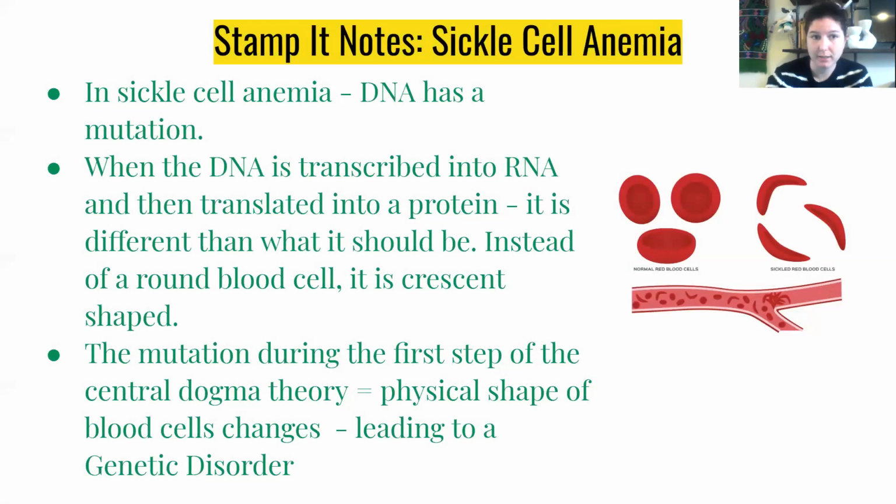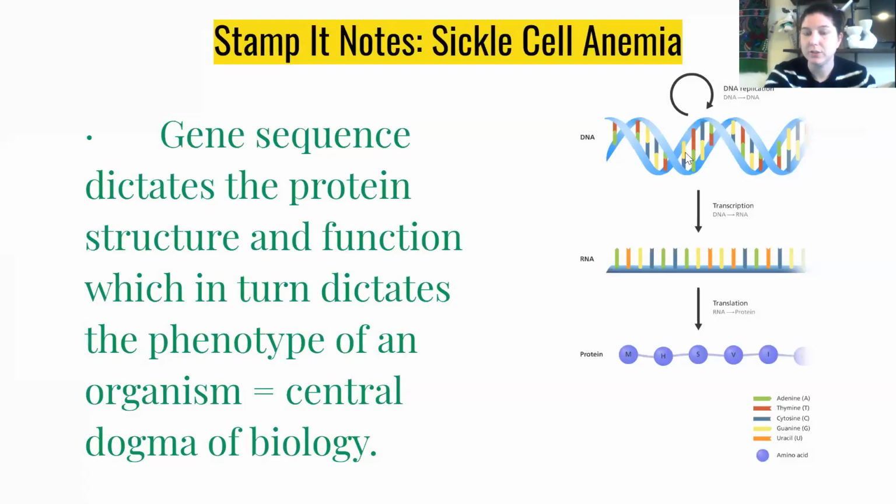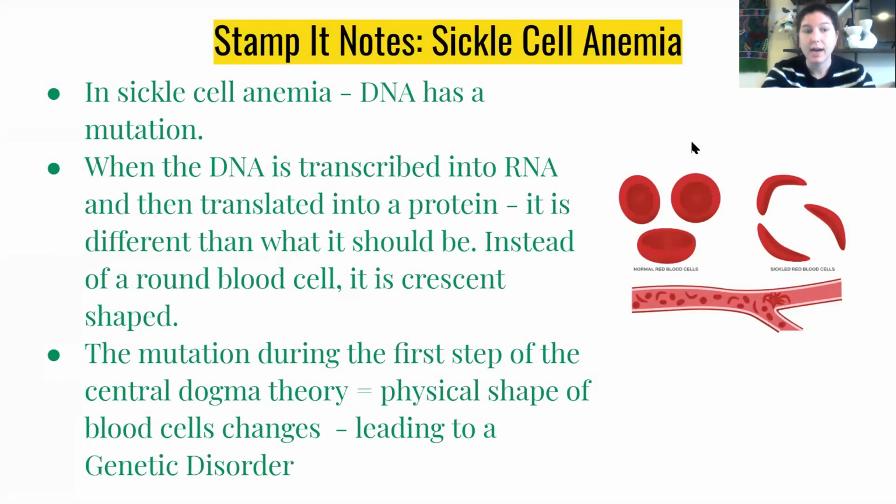Sickle cell anemia, however, is when the DNA has a mutation. So if we look back here, our DNA has a mutation. An A could be a T, or a G could be a C, or a C could be an A. Something in the DNA sequence has become mutated. So when the DNA is transcribed into RNA, we're carrying over that mutation or that error.